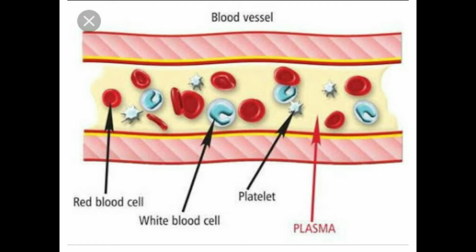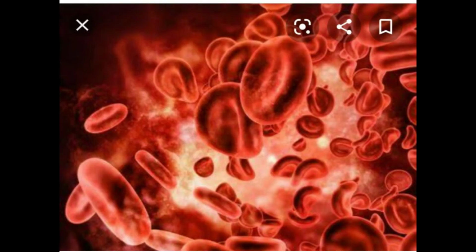Plasma. It is the liquid portion of the blood in which all the blood cells are suspended. It is pale yellow in color and contains mainly proteins and minerals essential for the normal functioning of our body. Red blood cells, RBCs. Red blood cells are spherical shaped cells that have a red color pigment known as hemoglobin.